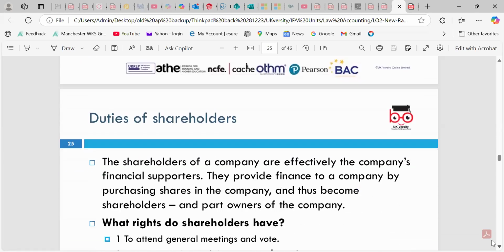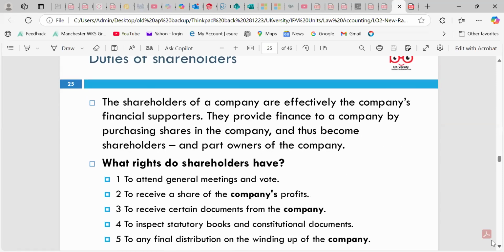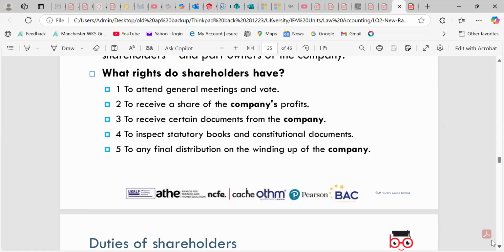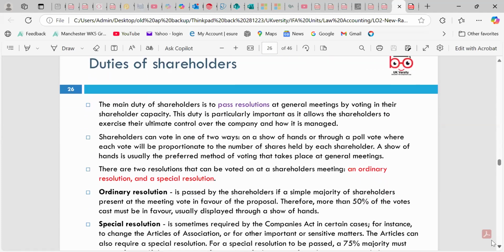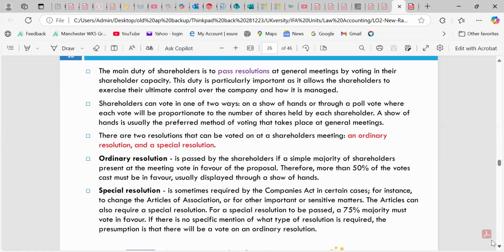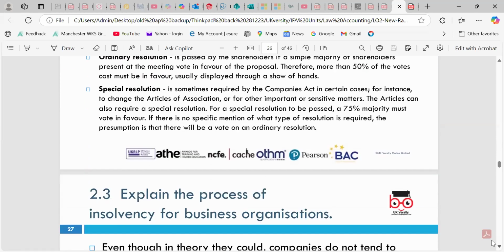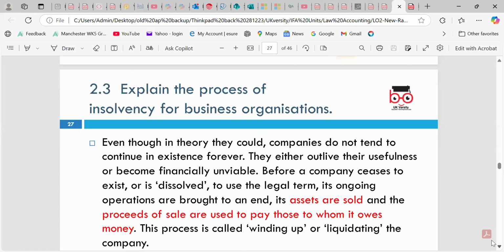Those are huge areas. The rights of the directors and the shareholders are to attend the general meeting and to receive a share of the company's profit in the shape of dividends. The duties of the shareholders include passing resolutions, ordinary resolutions and special resolutions. Normally, a special resolution needs a 75% majority in favor of the vote, and we use it when we want to change the directors and things like that. Any questions, please, if you want to ask? Okay, hope everything is fine. If not, please ask.